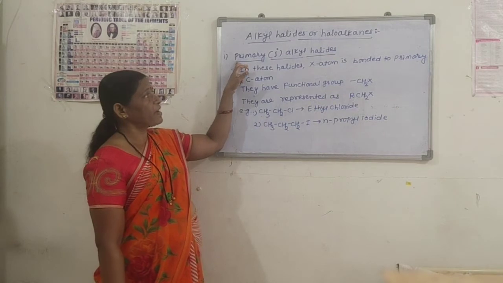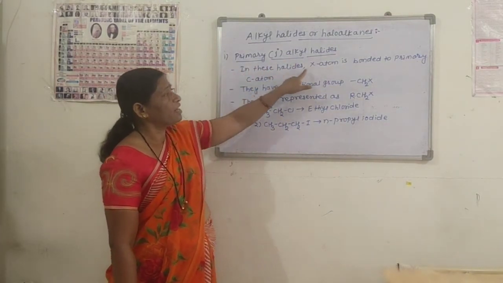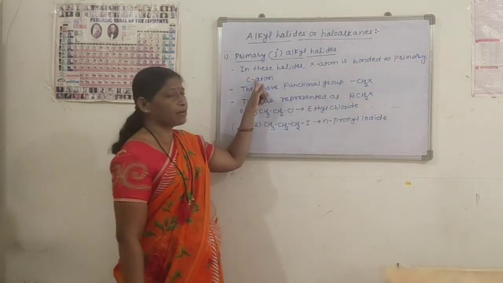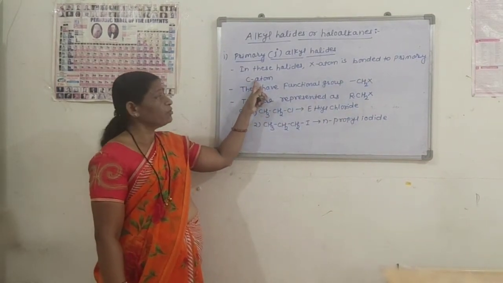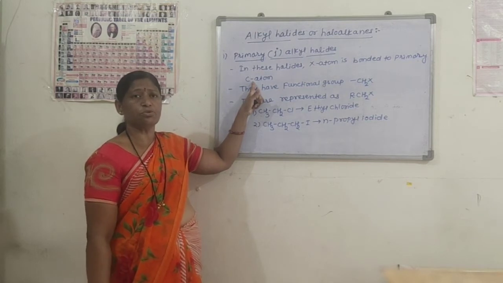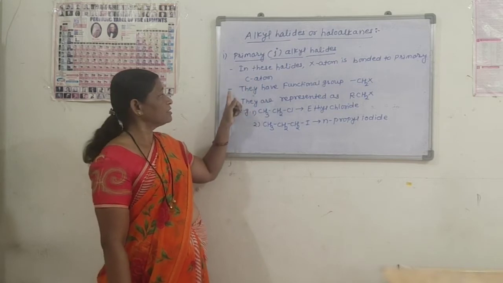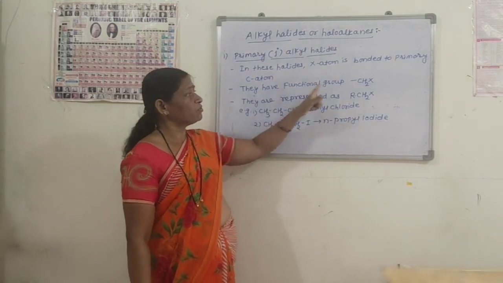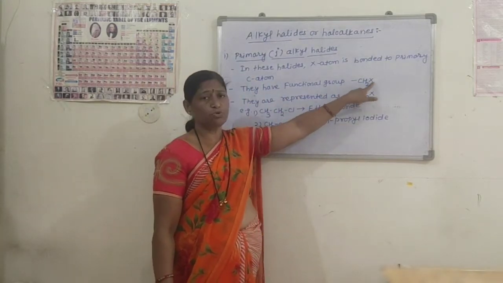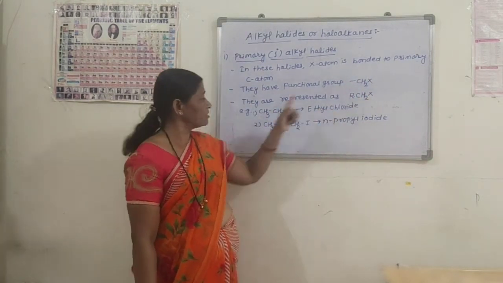Number 1 is primary alkyl halides. In these alkyl halides, the halogen atom is bonded to primary carbon atom. We know what the primary carbon atom is: the carbon atom which is attached to only one other carbon atom is called primary carbon atom. They have the functional group -CH2X. They are represented as RCH2X.